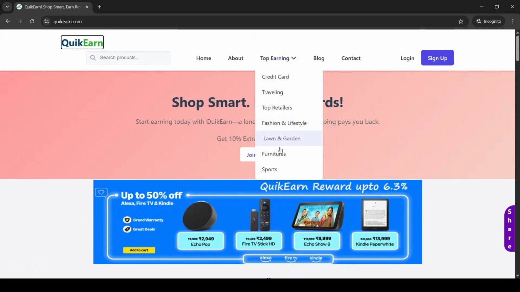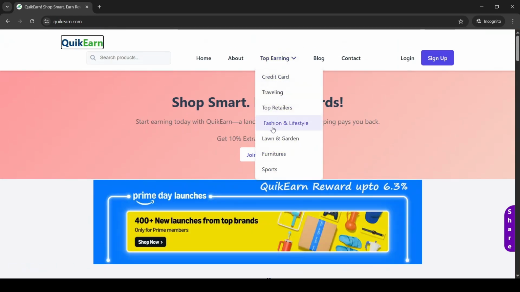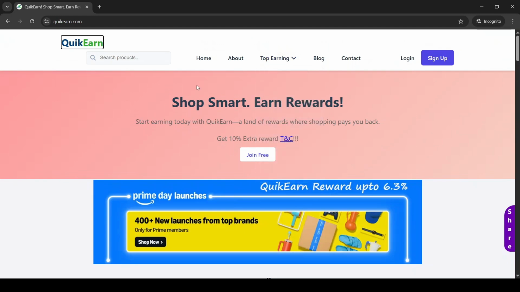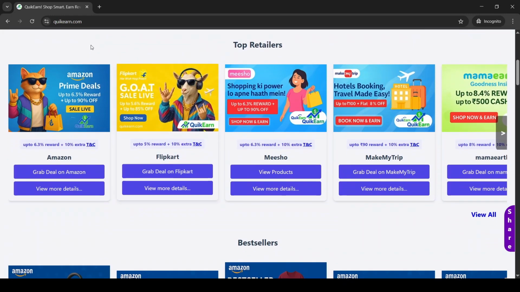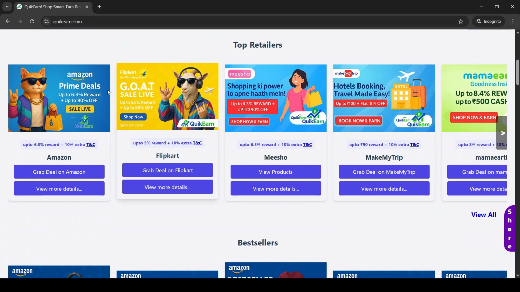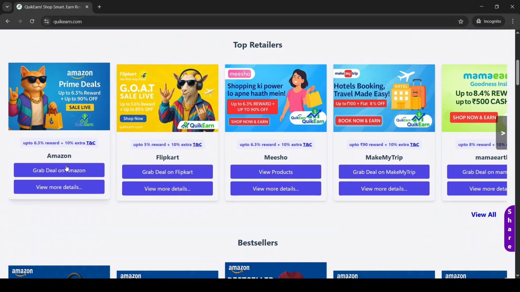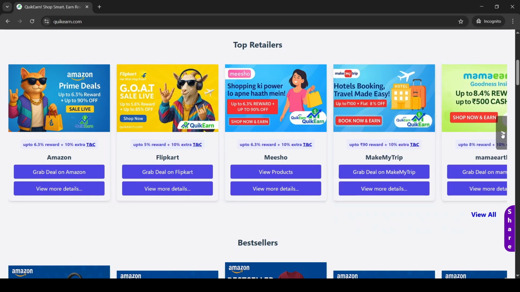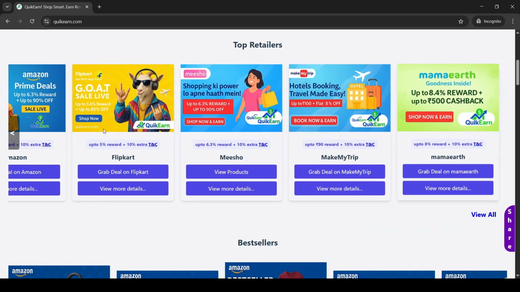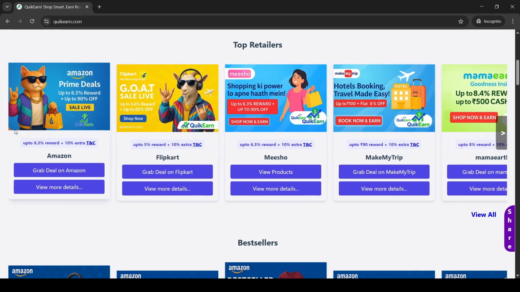At the top menu, you'll see the top earnings section. Here, you'll find offers organized by different categories. Next, explore the top retailers section. This shows you the leading e-commerce marketplaces like Amazon, Flipkart, and many more. To start earning rewards, simply click on any marketplace.